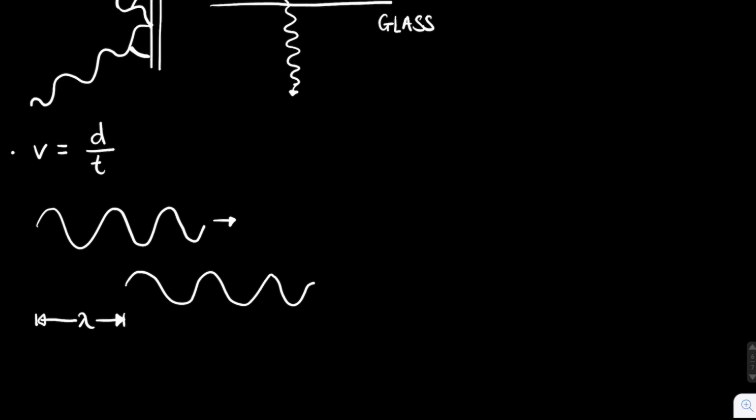Now, if we use our formula here that the velocity is distance over time, then we substitute in that the distance is lambda. And what's the time period? Well, we said that the time taken for a wave to travel one full period is the period. It's this capital T right here.